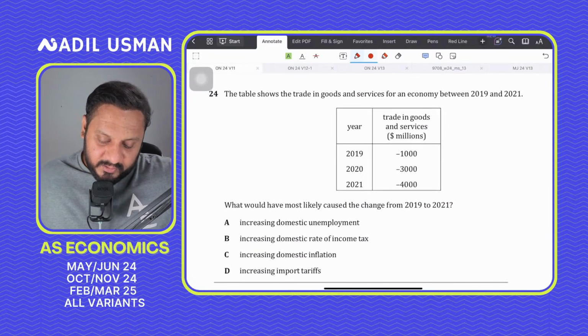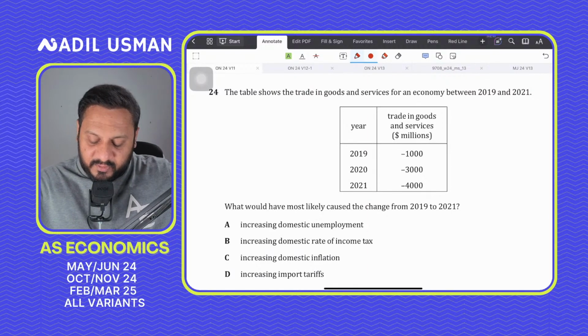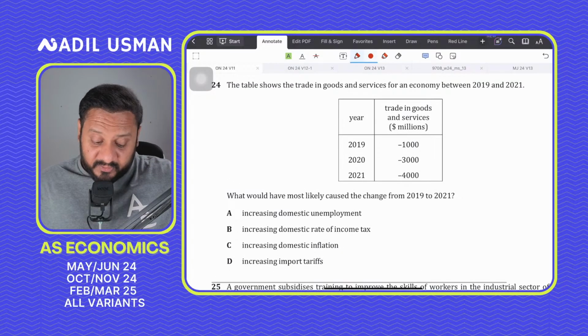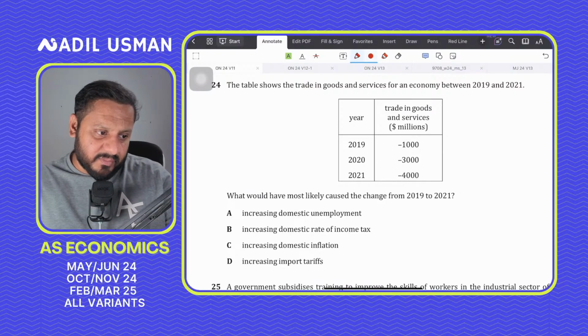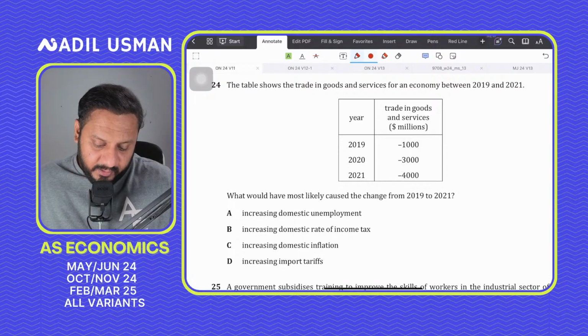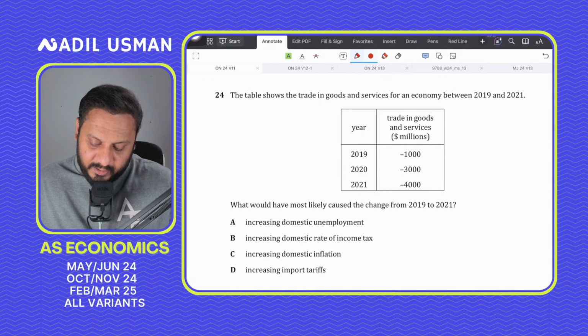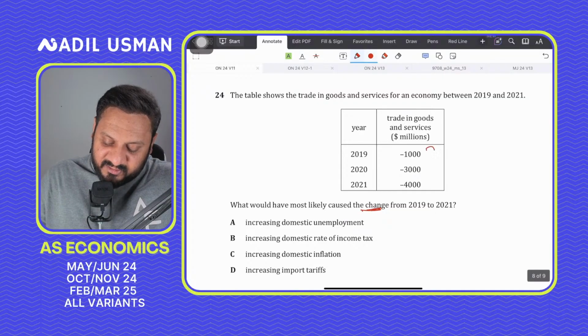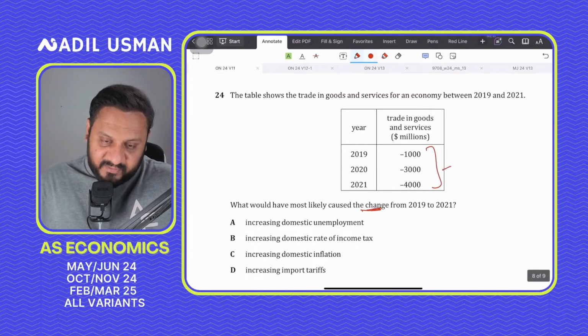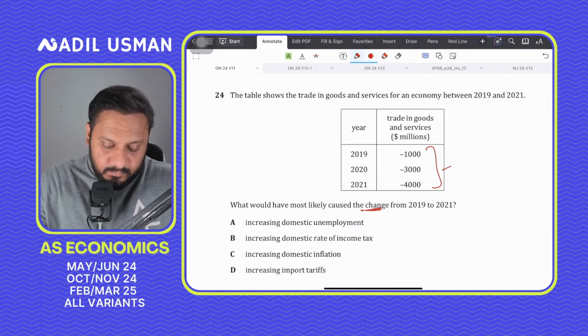Question 24, the table shows the trade in goods and services for an economy between 2019 and 2021. What would most likely cause the change from 2019 to 2021? This is a good question. Yes, guys, question number 24, what would be the answer? I would like you all to please start commenting in the chat so that I have opened the chat in front of me. I can actually know what you guys are writing. Question number 24, what will be the answer? What would have most likely caused the change? So what is exactly the change? First, identify the change. The change is that the current account deficit is actually going up for question number 24.